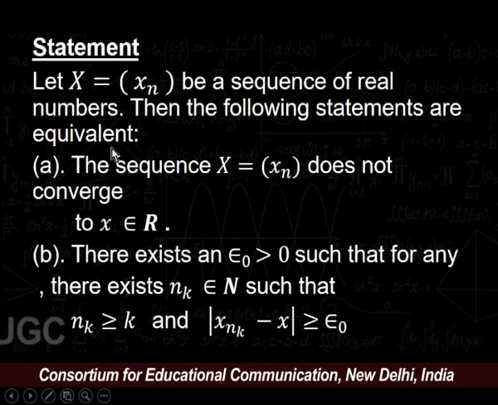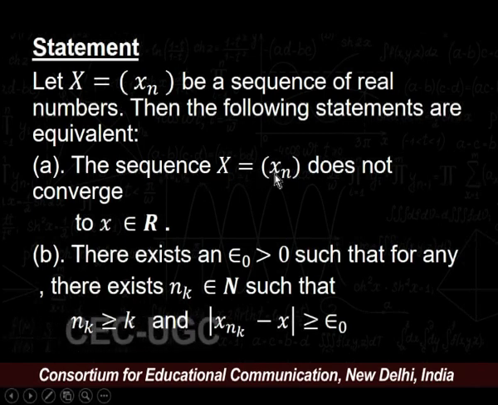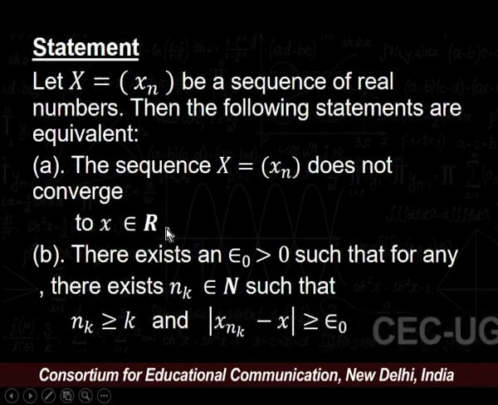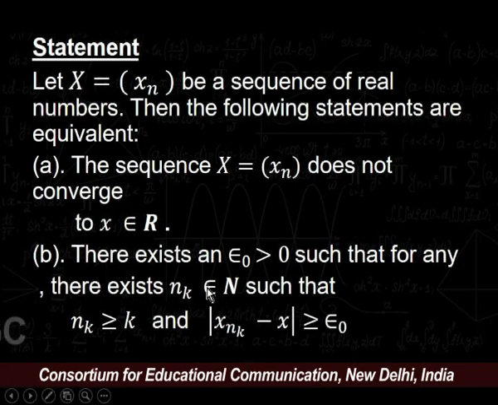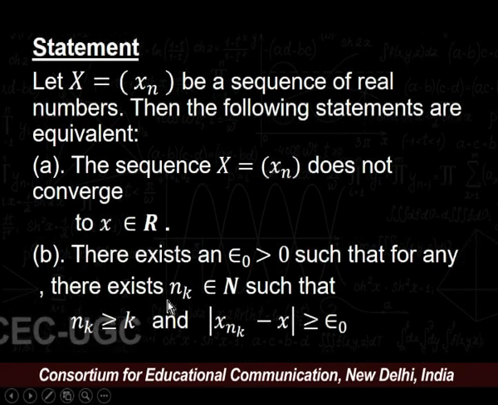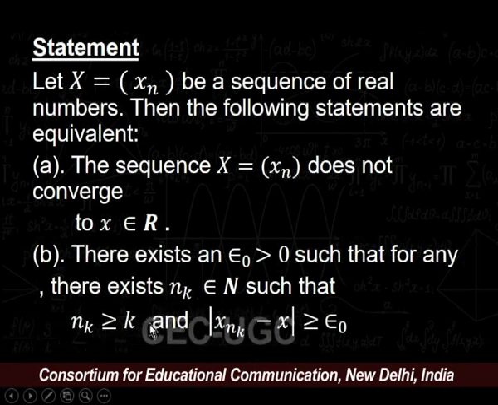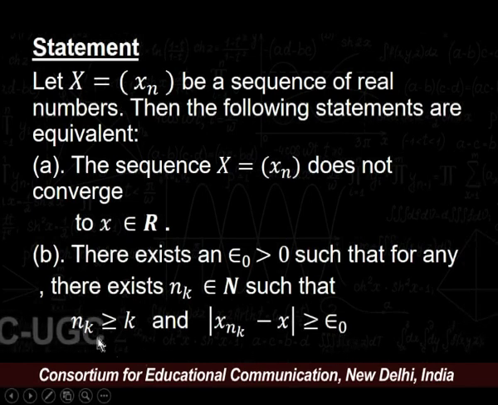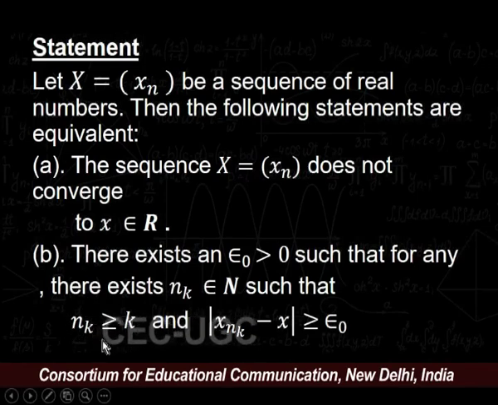Our first statement is the sequence x = (xn) does not converge to x belonging to R. Our second statement is there exists an epsilon naught greater than 0 such that for any K there exists a natural number nk such that we have modulus of xnk minus x is greater than or equal to epsilon naught for all nk greater than or equal to K.